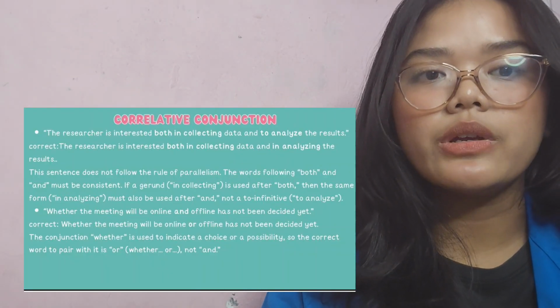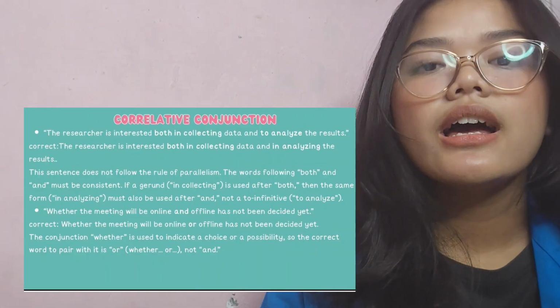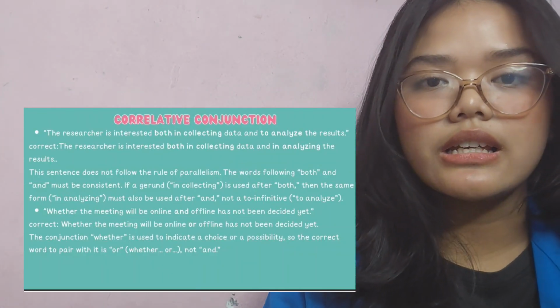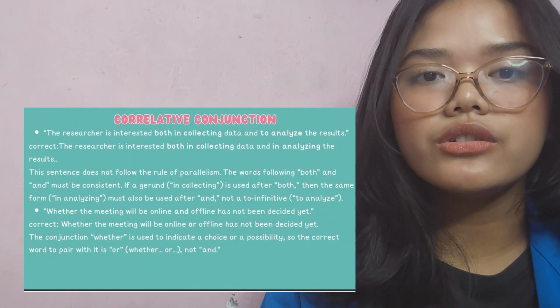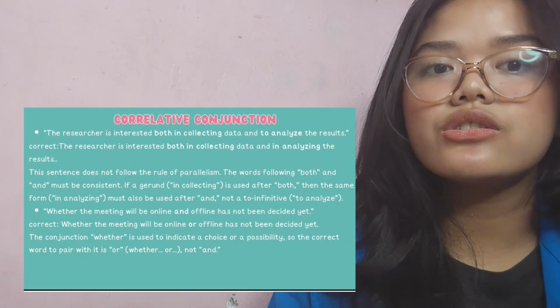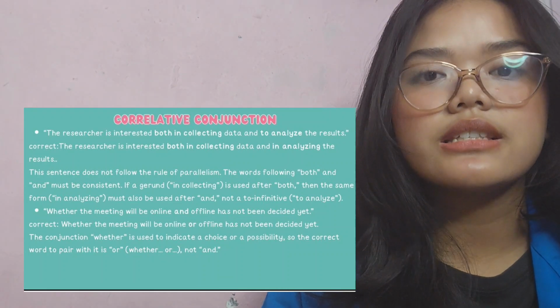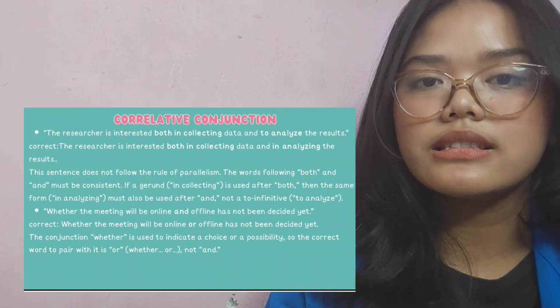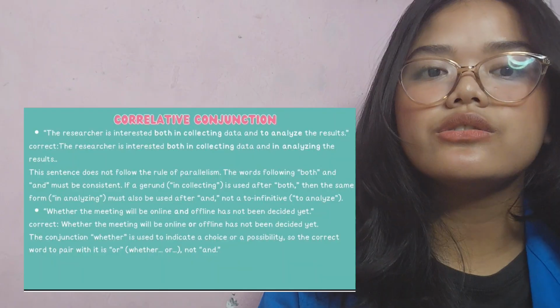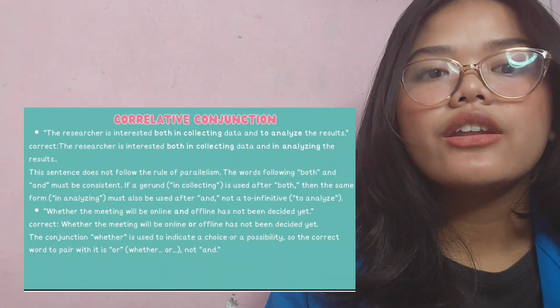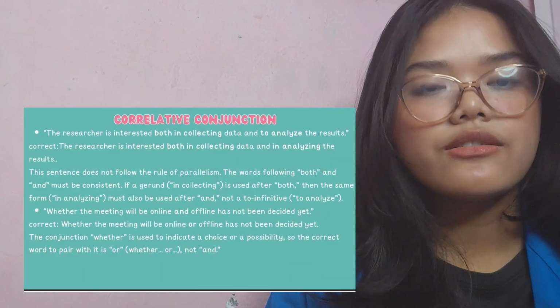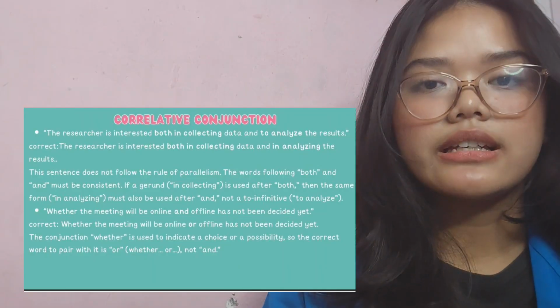The word following both and must be consistent. If a word like collecting is used after both, then the same form, analyzing, must also be used after and, not the to-infinitive to analyze.